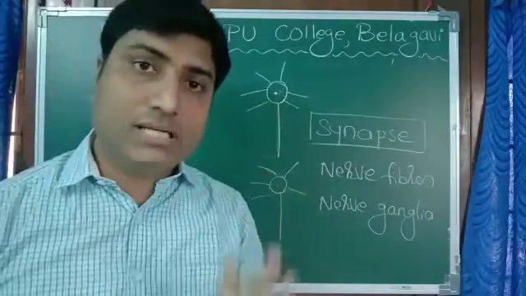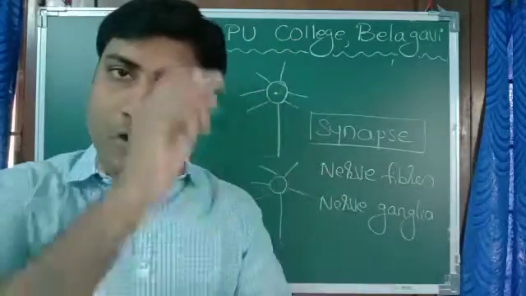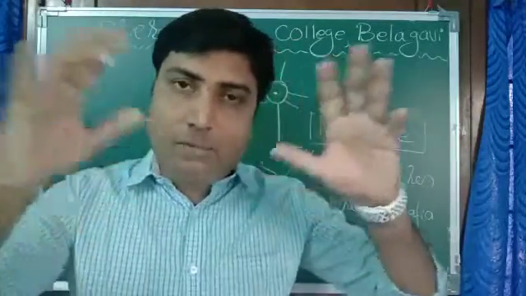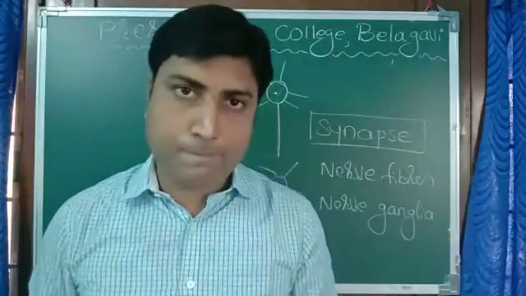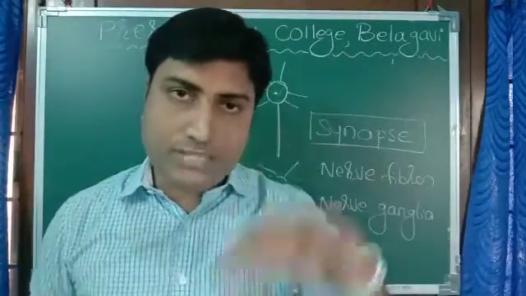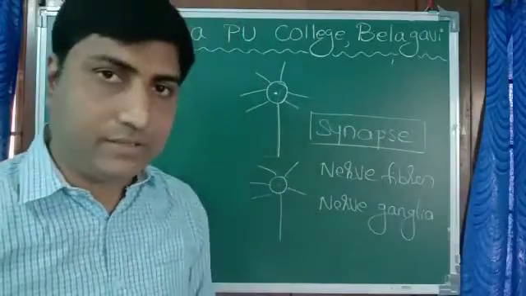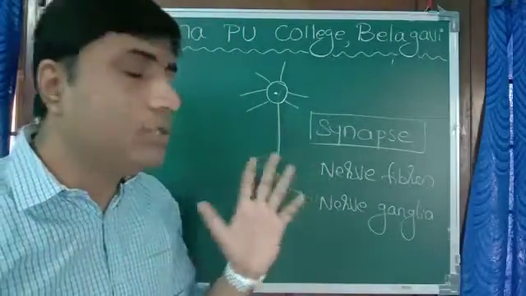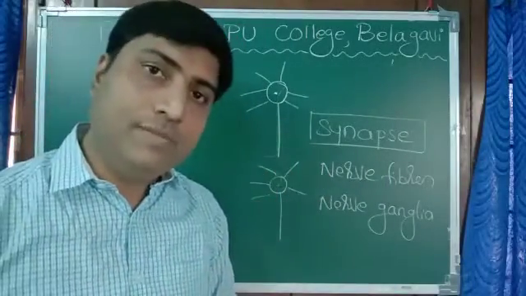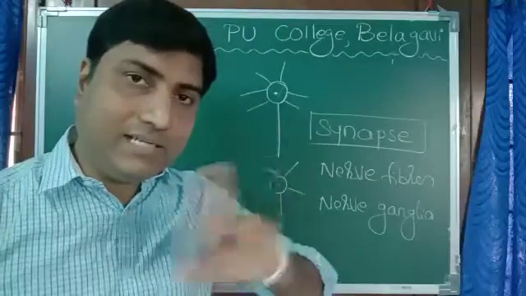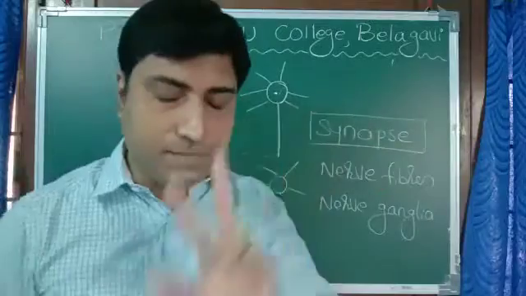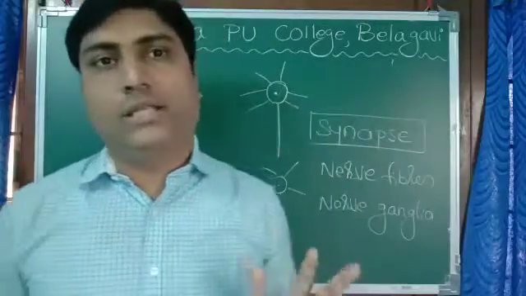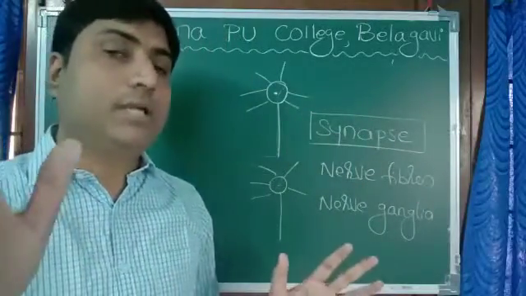Each neuron consists of cyton or the cell body and the axon. Several branches emerge out of the cyton called dendrites. On the surface of the axon there is a layer called myelin sheath. Such lakhs of neurons are found in our body which get connected end to end with a gap. By chemical means the messages are transmitted from one neuron to another neuron. This is all about the nervous system.